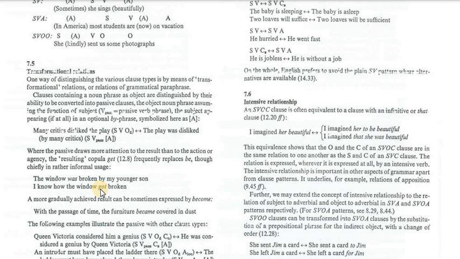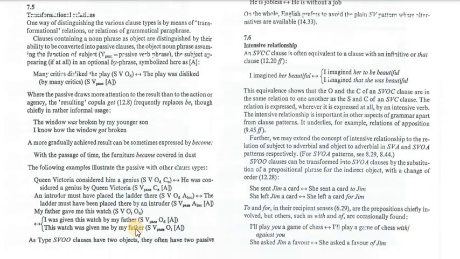agency or the action. If we want to express a gradually achieved result, again we are focusing on the result, but this result has been achieved gradually. So I said, with the passage of time, the furniture became covered in dust. I'm going to use become if I'm talking about the gradual achieving of the result. Now we have other examples about transforming sentences from active into passive.